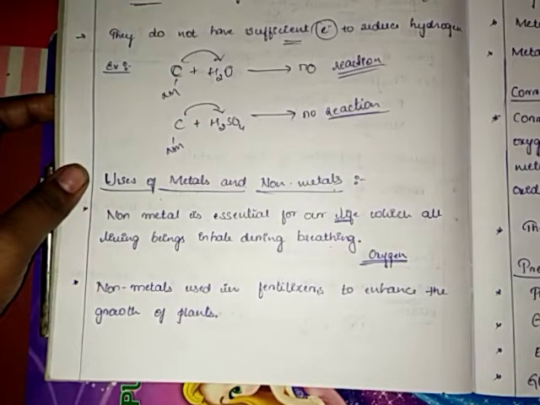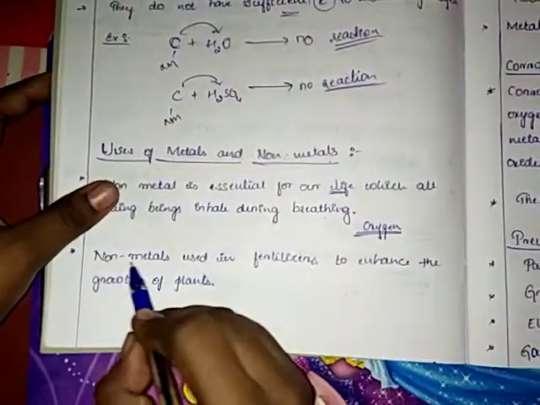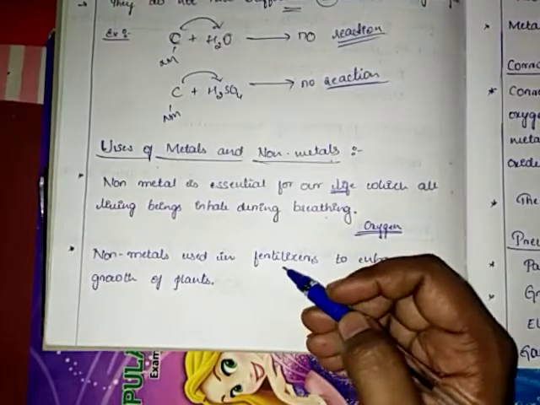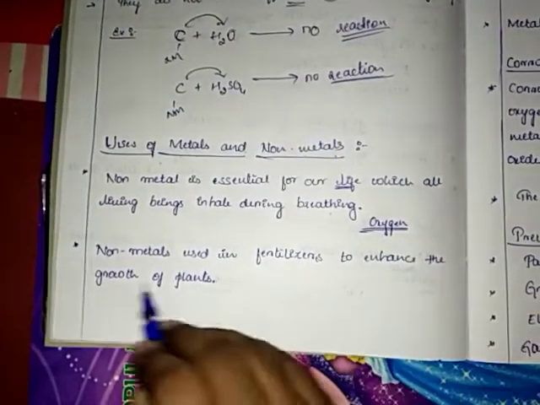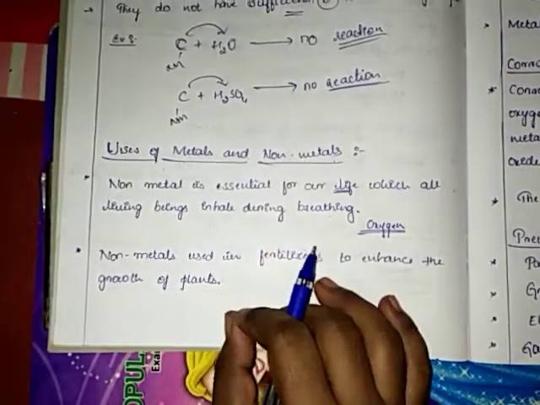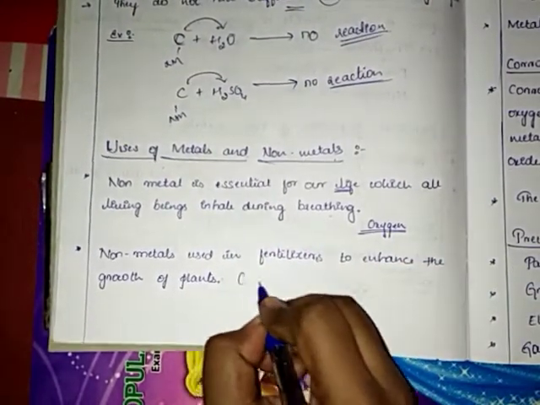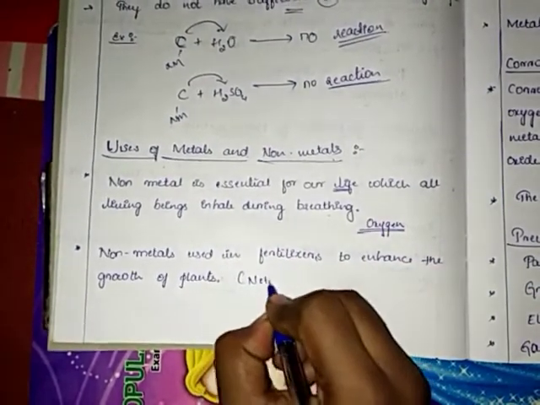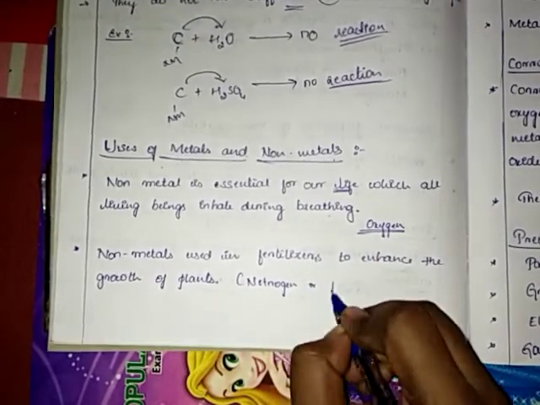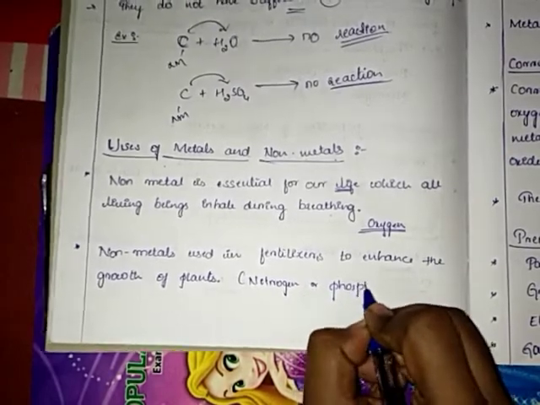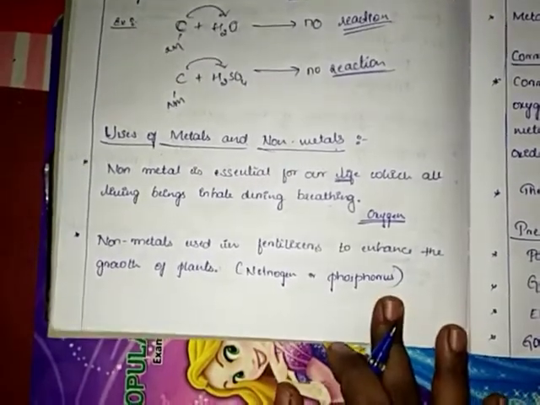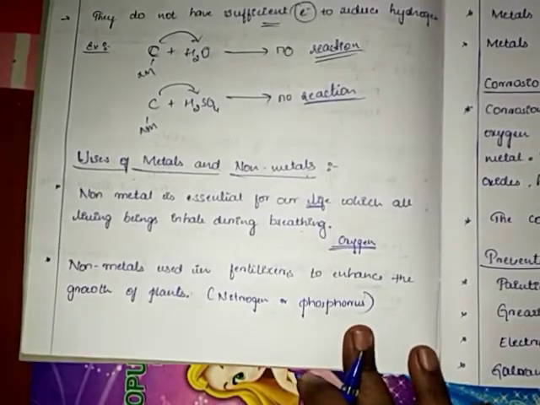Okay, for living organisms. Similarly, we have another point, that is non-metal used in fertilizers. So non-metals are used in fertilizers to enhance the growth of plants. So which is the non-metal that we use here for fertilizers? That is nitrogen, or phosphorus. So these are two examples I have given for non-metals used in fertilizers.